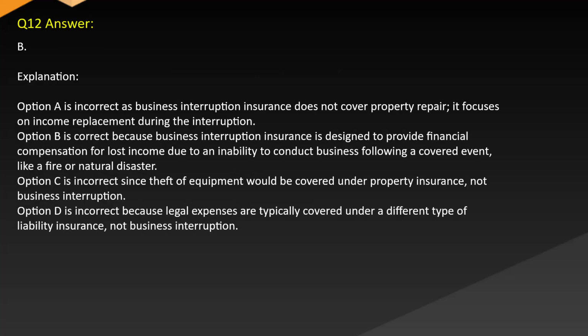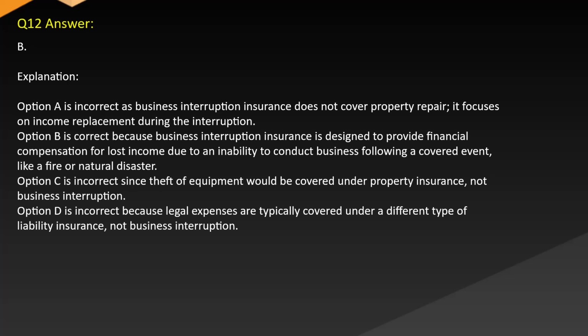Answer. B. Explanation. Option A is incorrect as business interruption insurance does not cover property repair. It focuses on income replacement during the interruption. Option B is correct because business interruption insurance is designed to provide financial compensation for lost income due to an inability to conduct business following a covered event like a fire or natural disaster.